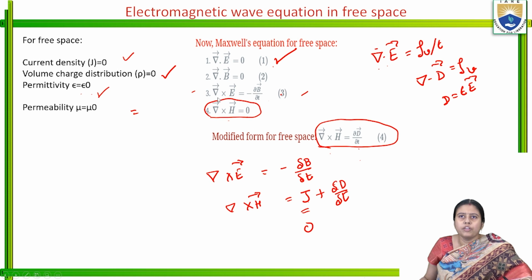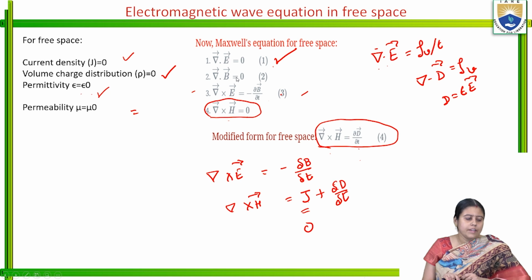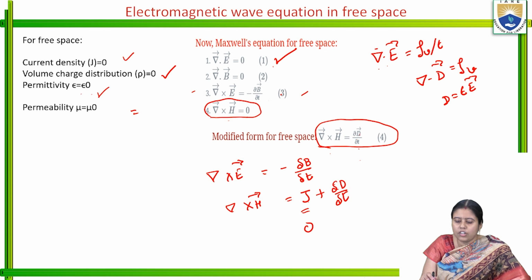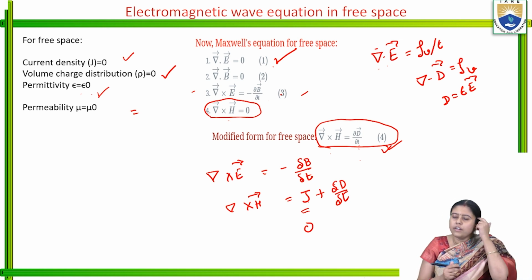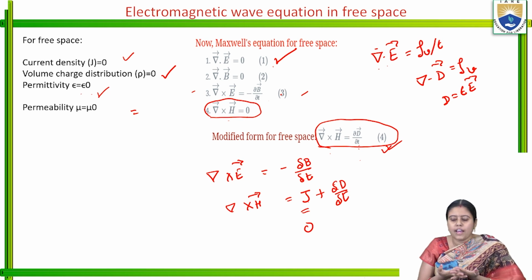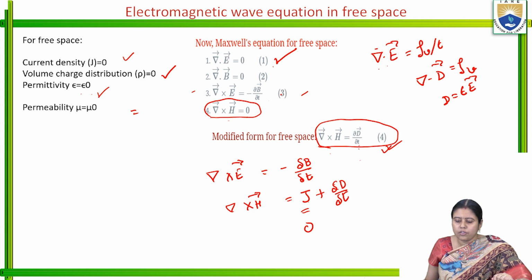In the previous slide, we got again grad cross E is equal to minus del B by del T. What is D? D is nothing but epsilon into E. We got grad cross H is equal to del D by del T. We are taking the fourth equation, because this is an electromagnetic field, so we have to think about both equations. And what is H? H is nothing but B by mu naught.